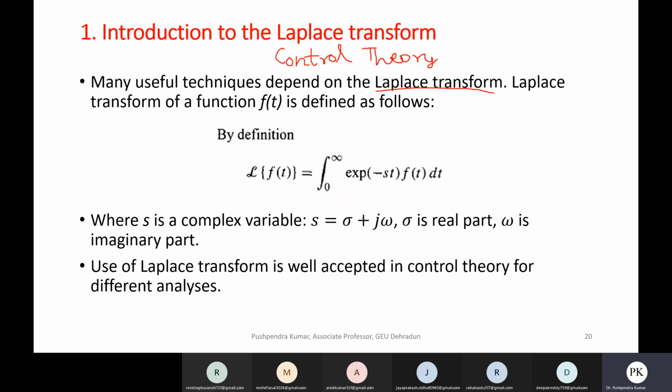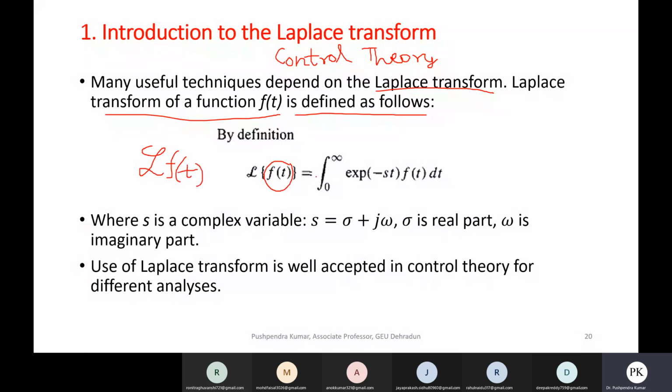Many useful techniques depend on the Laplace transform. The Laplace transform of a function f(t) is defined as follows. If you have a time function f(t), the Laplace transform of that function f(t)